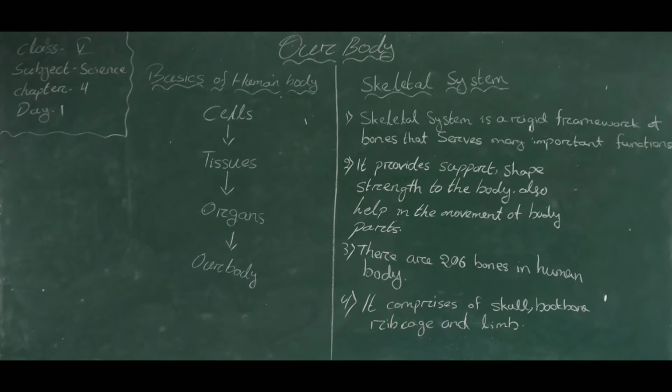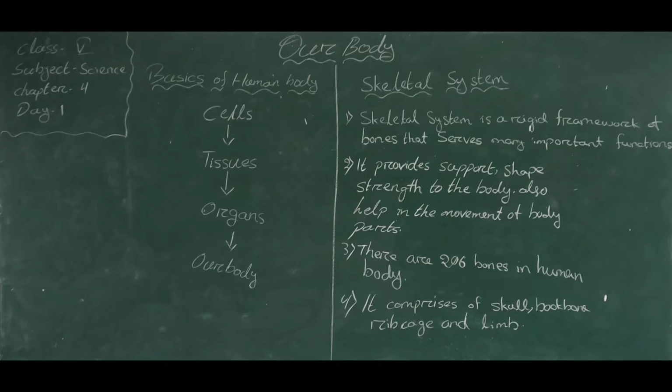Our body has various parts called organs which perform different functions. Several organs together perform major functions, that is, respiration and digestion. These groups of organs form a system, which is called an organ system.